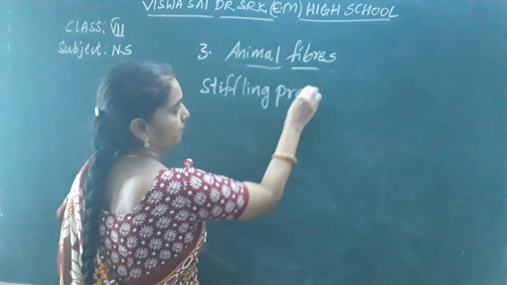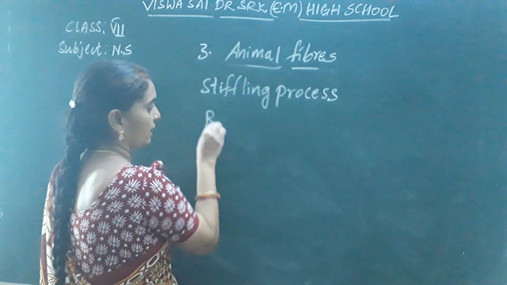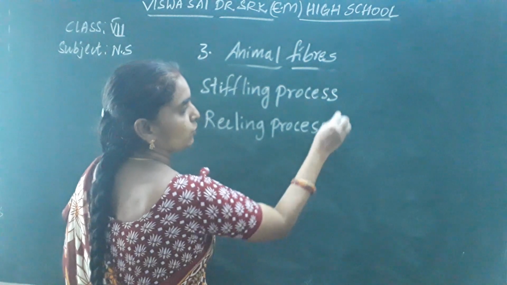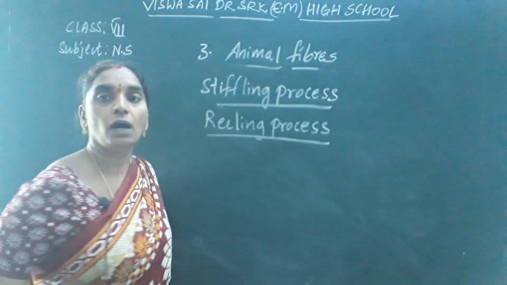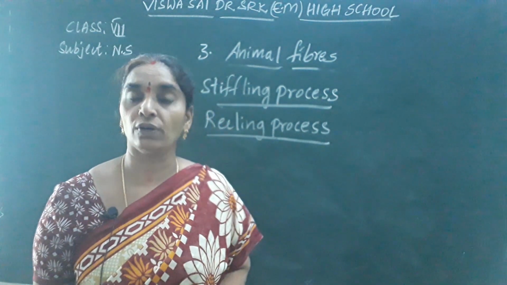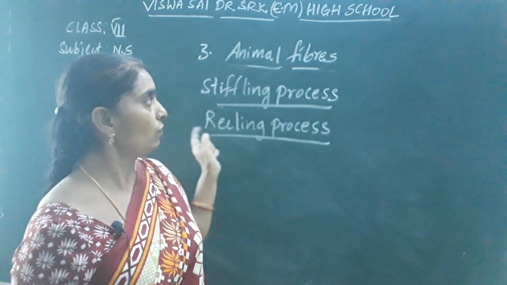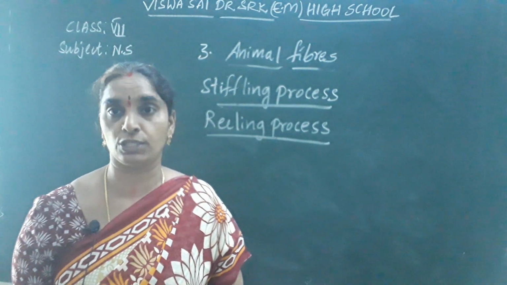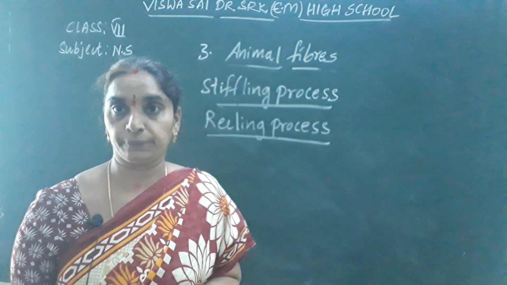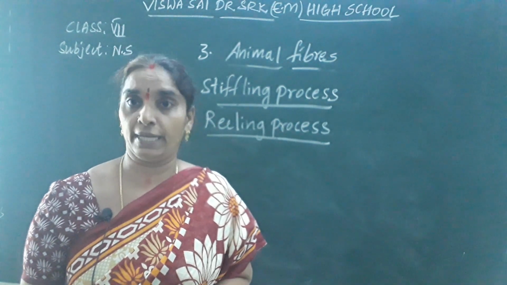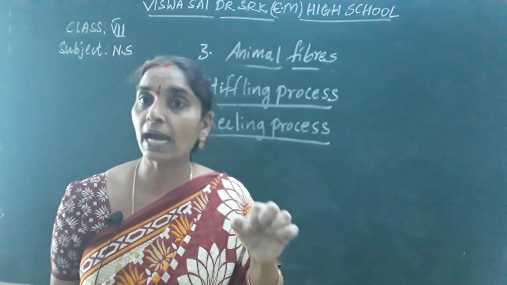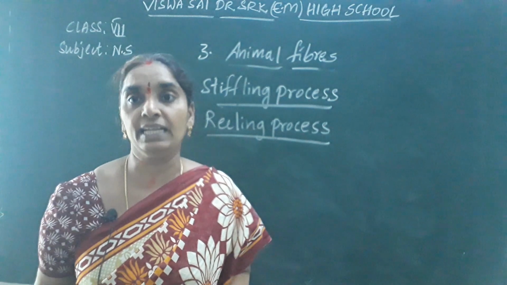Stifling process and the other one is reeling process. These two processes are carried out after the eggs are transformed to the cocoon stage in the manufacture of silk. Okay, children? In the stifling process, what do the weavers do? The weavers keep all the cocoons in a hot bath for about 15 minutes and steam it for 15 minutes so that the larva present inside the cocoon gets killed.